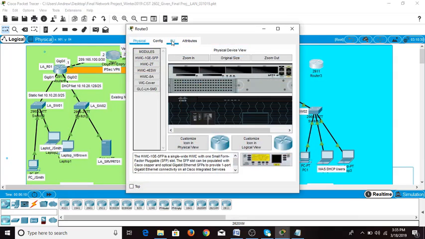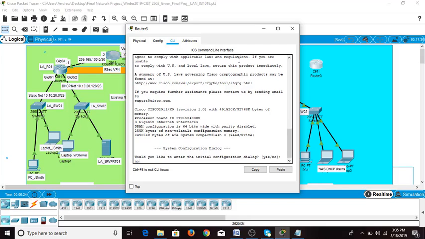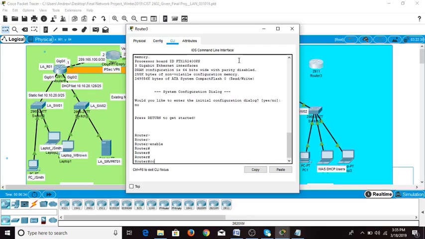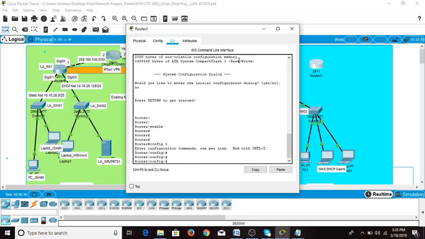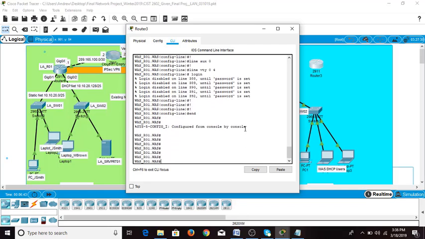The system configuration dialog will ask you if you want to do step by step, which in this case you're going to use a script, so you say no. Type enable, hit enter. Type config T, hit enter. Right click, add command prompt, and paste. Now you're going to see the running configuration. Show run, hit enter.